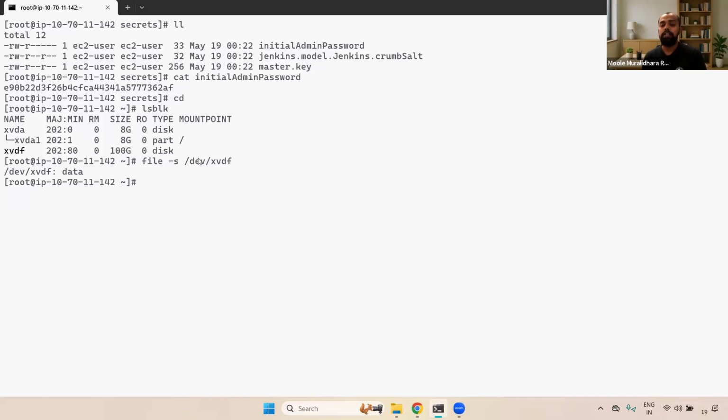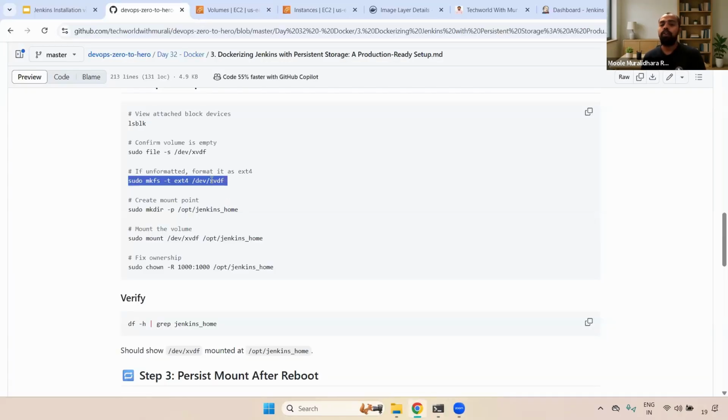But in our case, we have attached a brand new EBS volume. That's why you have to run this particular command. If data already exists in the EBS volume, and you are trying to attach that EBS volume to any other server, don't run this command. Don't run mkfs -t ext4 /dev/hvdf. If you run this command, your entire EBS volume data will be lost.